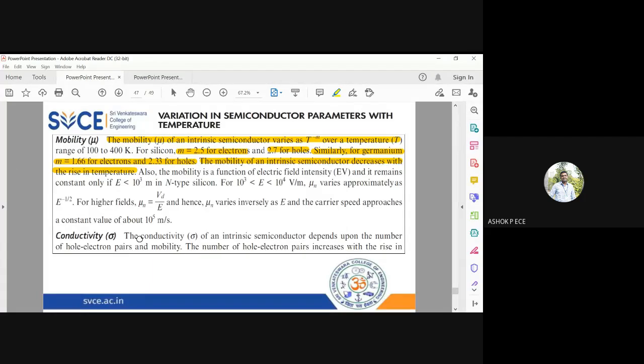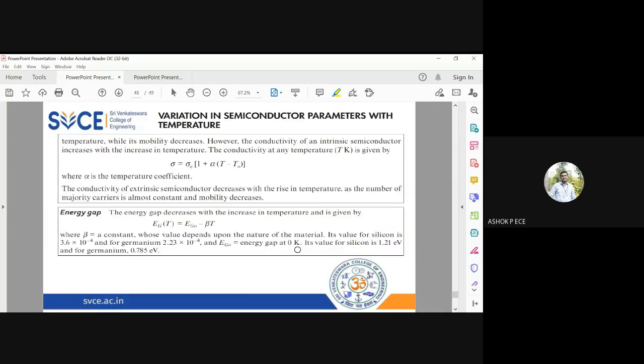So the conductivity depends on mobility. The number of electron-hole pairs will rise with temperature, while the mobility is going to decrease. Overall, sigma depends on two things, n and mu. When you increase the temperature, n increases and mu decreases. So effectively, if you see the product of these two, the conductivity will increase only slightly.